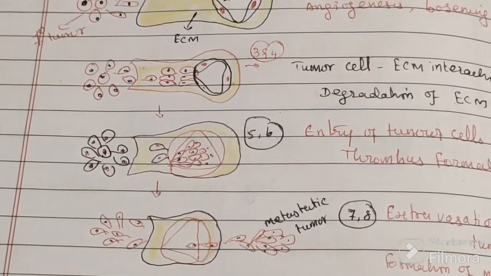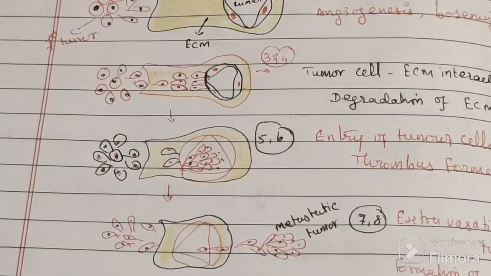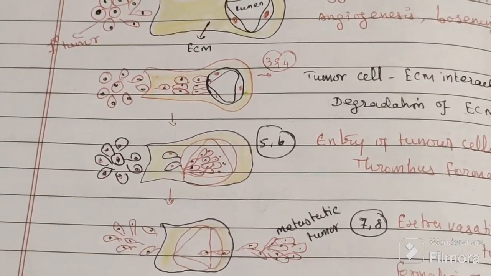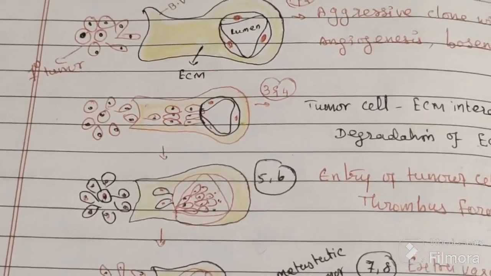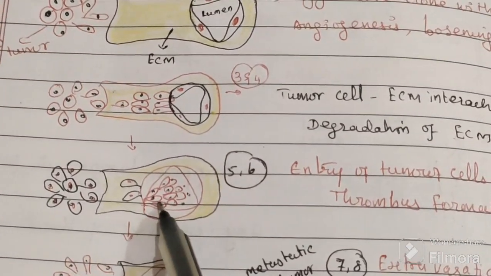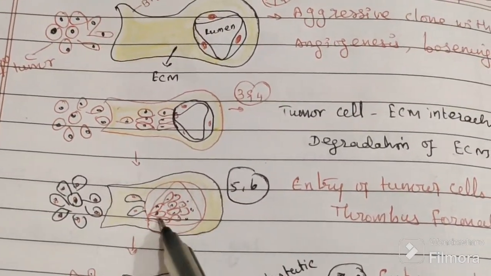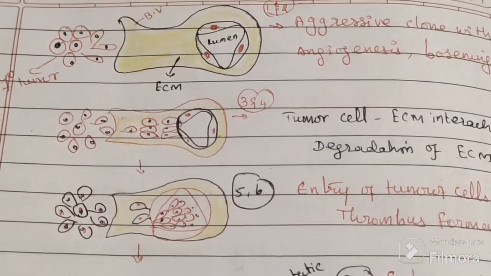Why doesn't WBC kill them? They are not killed because they are very small. They form thrombus and cover themselves with RBC and platelets.